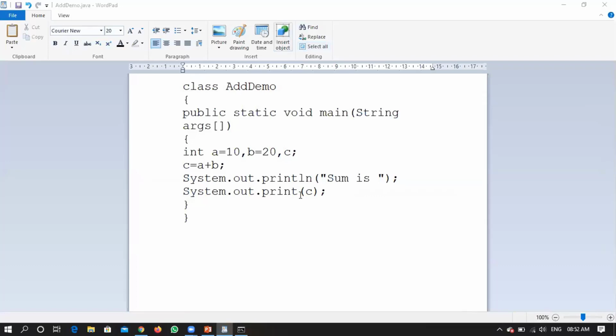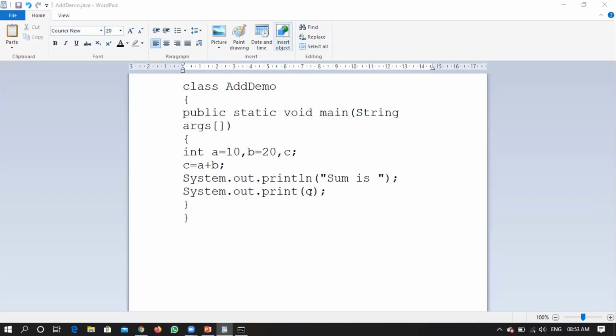What does println say? Println says that after printing this particular information, you automatically insert a new line character, right? So now what should be my expected output? It should print sum is in one line, then it has to insert a new line character, then it has to print this particular 30, right? Shall we check?